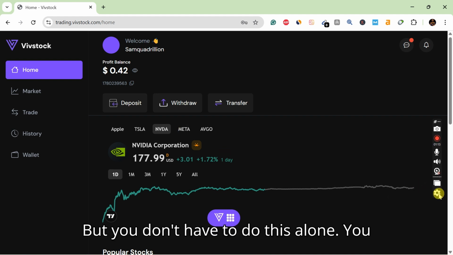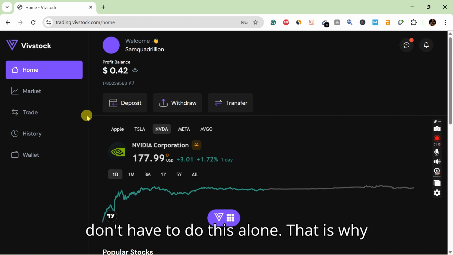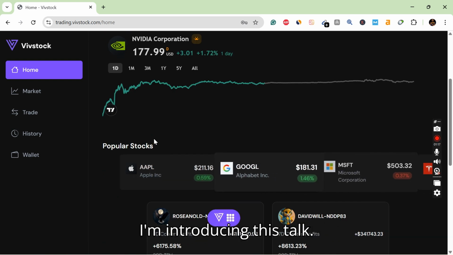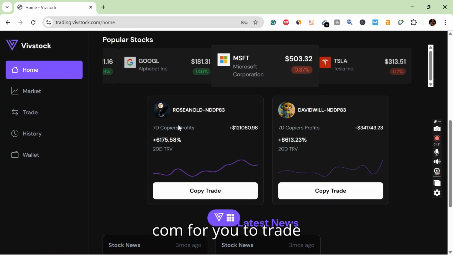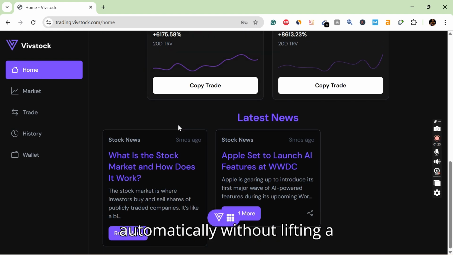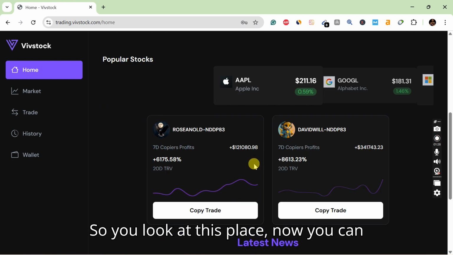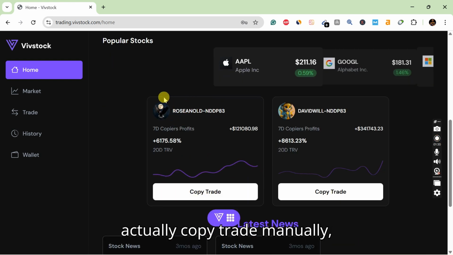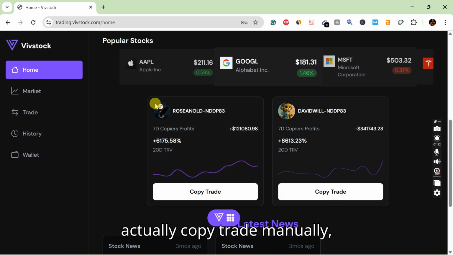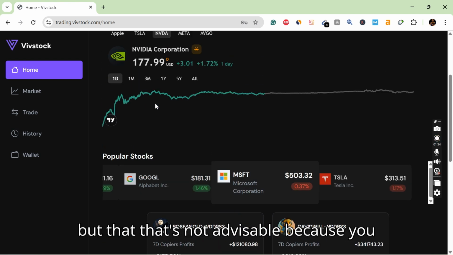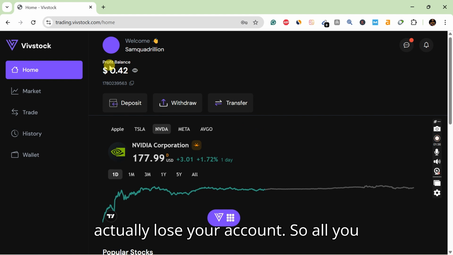But you don't have to do this alone. That is why I'm introducing vstock.com for you to trade automatically without lifting a finger. So what are you supposed to do? So you look at this place now. You can actually copy trade manually, but that is not advisable because you may actually lose your account.